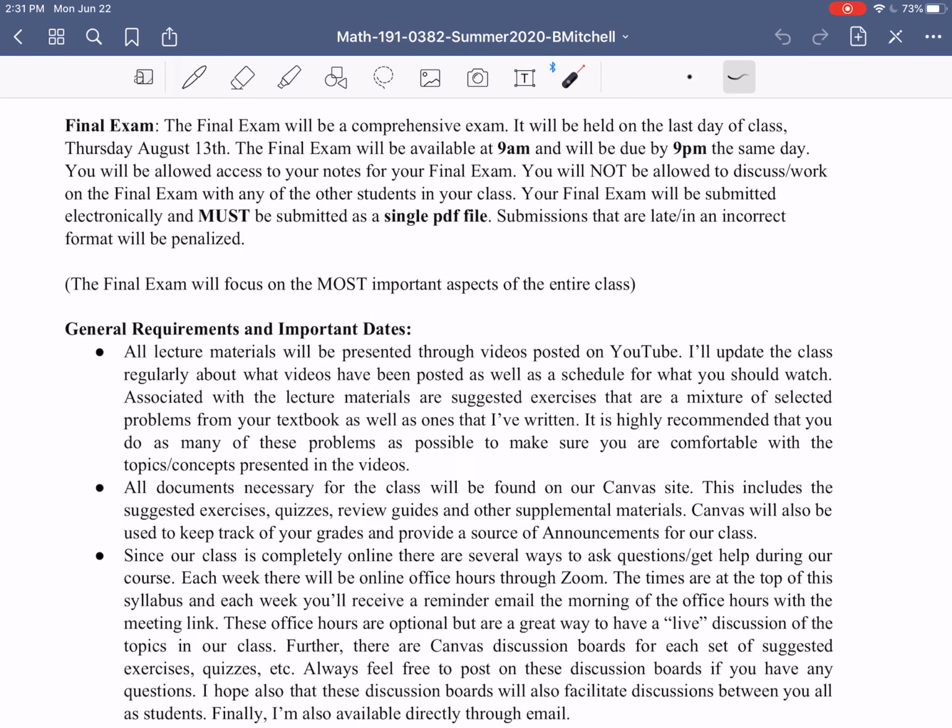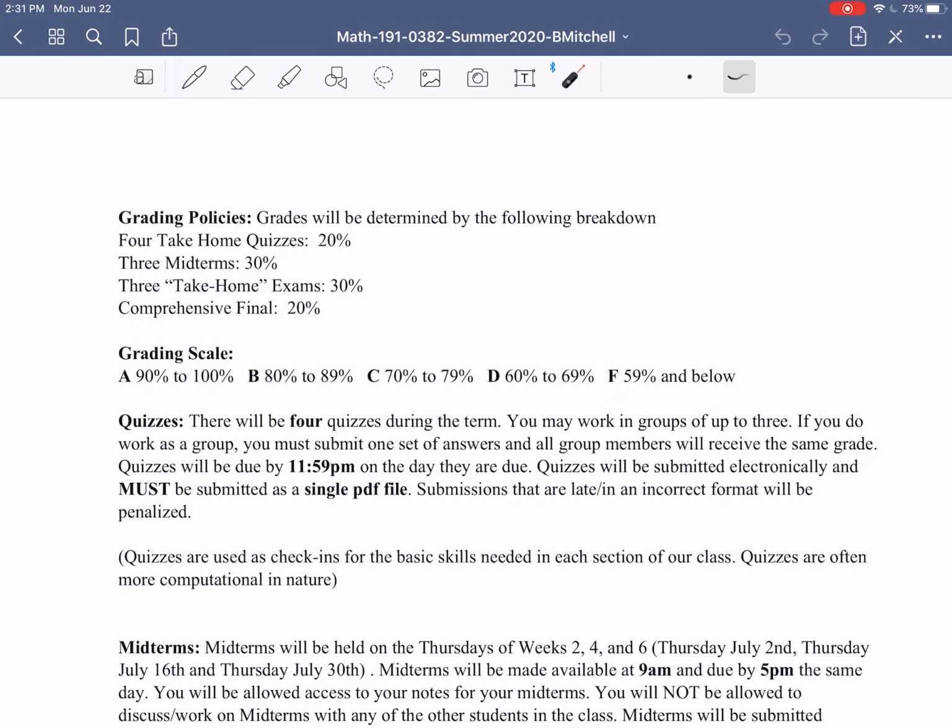Okay, so again, just to summarize there, let's go back real quick. Grades are basically determined by 4 categories: take-home quizzes, midterms, take-home exams, and final. All of these will be tracked on Canvas, so you can see as things are going along where your grade sort of stands. Do keep in mind, though, 2 things about looking at your grade on Canvas. One is that until you actually take something from each category, Canvas is making a weighting adjustment because you won't have taken your final exam yet, for example. So it's the best estimate of your overall grade, but your overall grade, and this probably goes without saying, can't really be determined until the very end of the class.